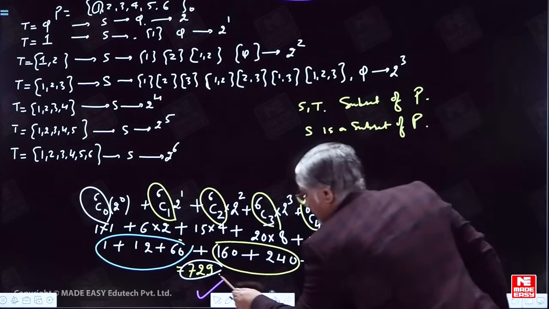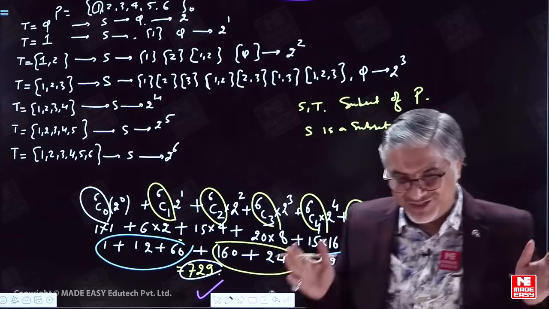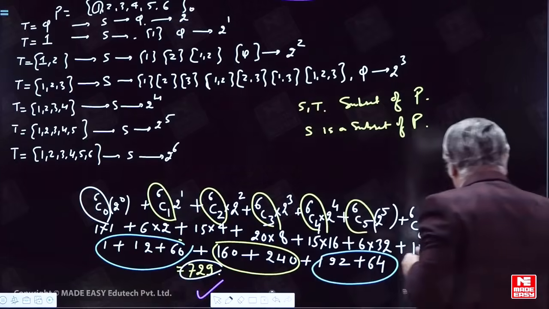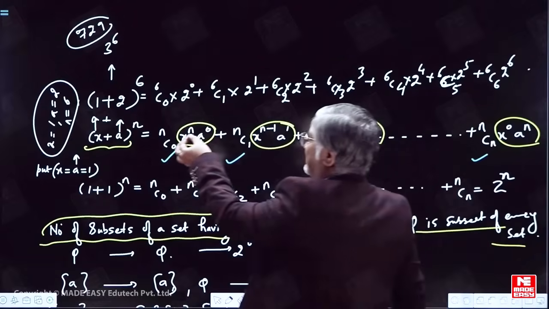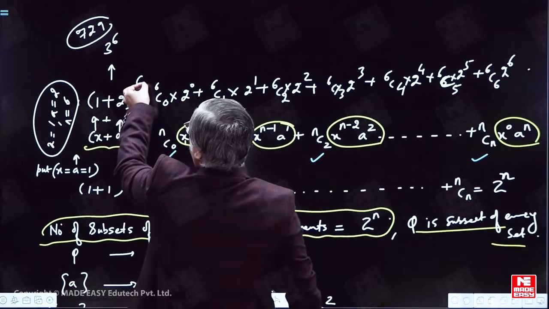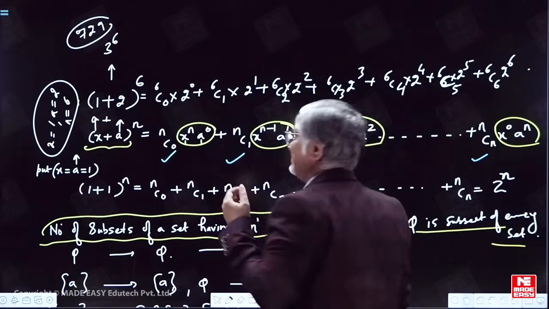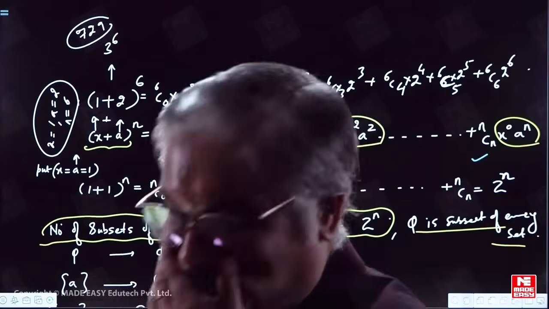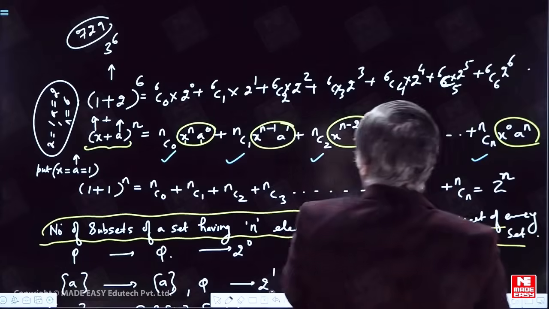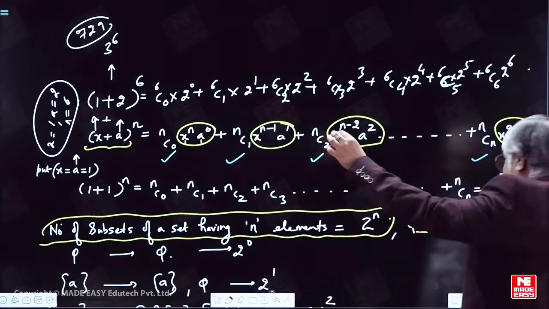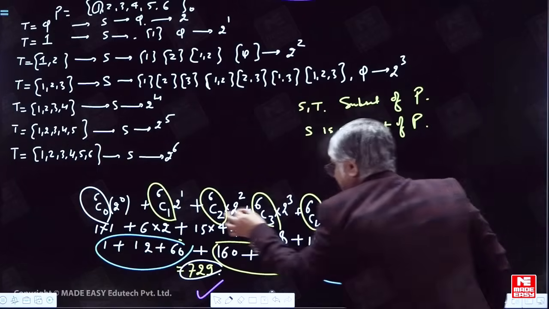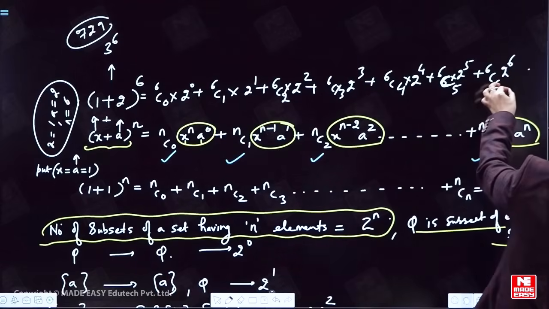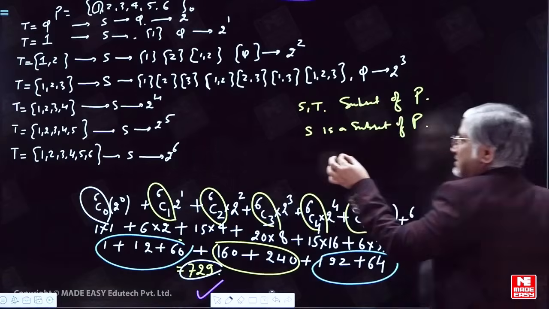On adding it, it comes out to be 729, which we could have seen from the start: this value was nothing but the binomial expansion of (1 plus 2) raised to the power 6. So the generalized answer is 3 power 6. Wow, that is one more shortcut we have arrived at. You must have understood that the upper line is exactly the same as this line.